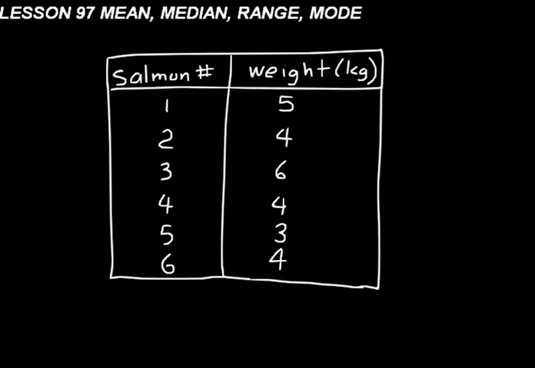And there's different tools that scientists might use to help them work with those numbers. And that's what mean, median, mode, and range are about. They're just different tools that we can use, not just scientists, but anybody who needs to work with numbers. They can use these tools to help them work with the numbers.